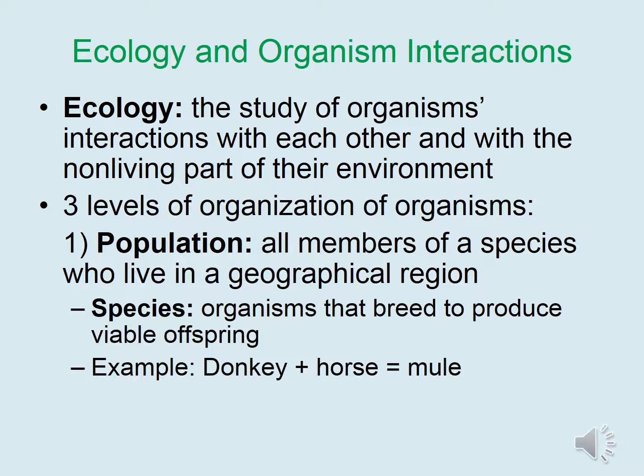The definition of a species is 2 organisms that breed to produce viable offspring. Viable means that the offspring are also able to go on and reproduce themselves to create their own offspring. For example, a donkey and a horse are closely related enough species that they can breed to produce a mule. However, mules are always sterile, meaning that they cannot produce their own offspring. Therefore, a donkey and horse are still separate species of organisms.